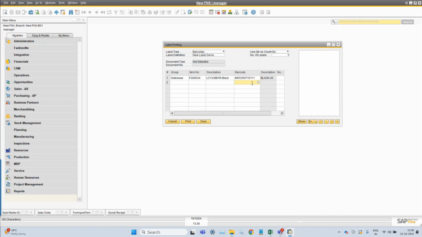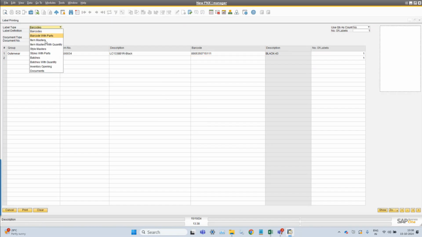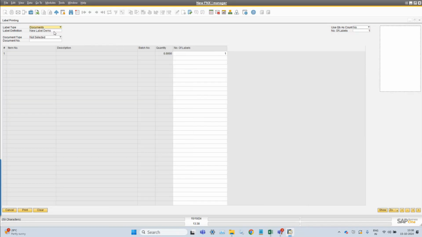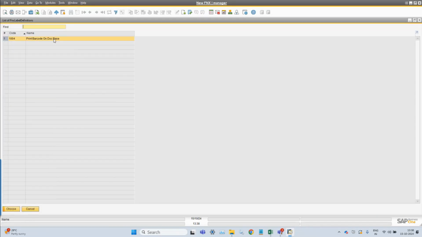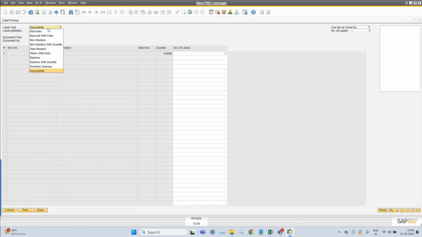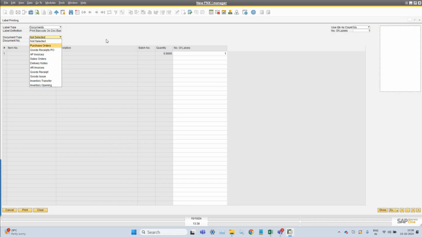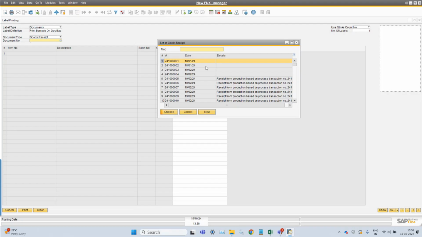So in this you will be able to put labels here, whatever quantity you want. One is based upon barcode. Another is, in case you already created a goods receipt here, you can create labels on the basis of documents. Okay, and in that, what kind of document you want to use for the printing purpose? I can see the goods receipt, and whatever goods receipts we have created, you can select any of the goods receipt here.